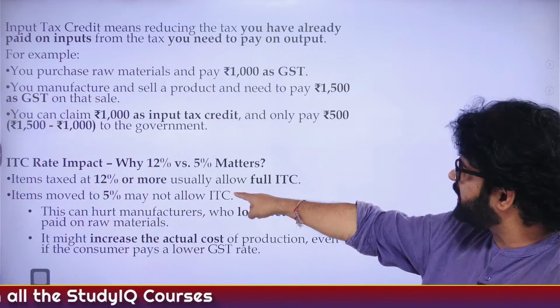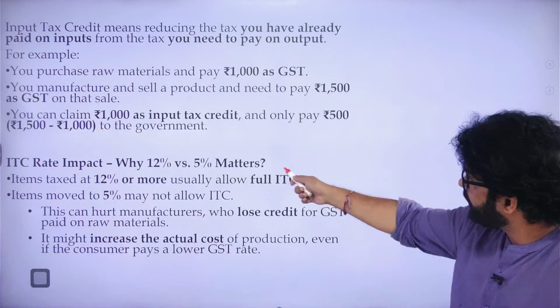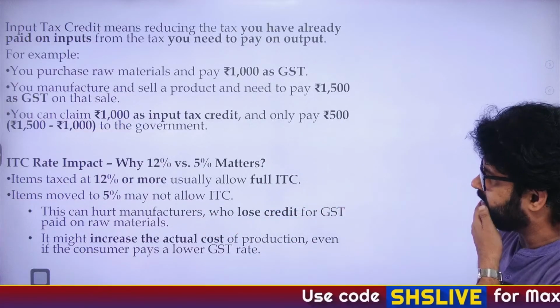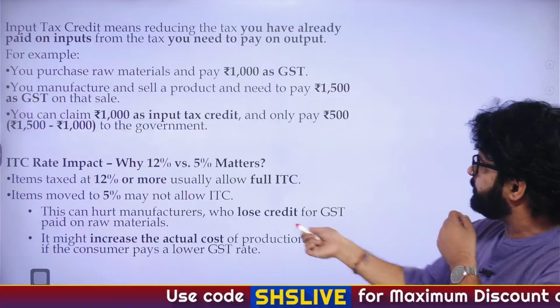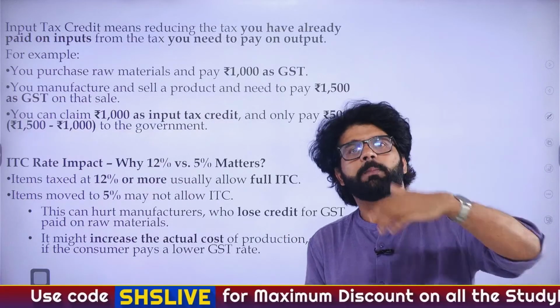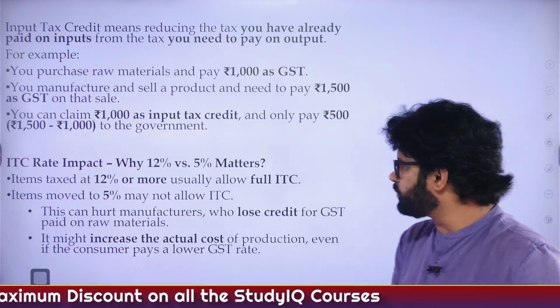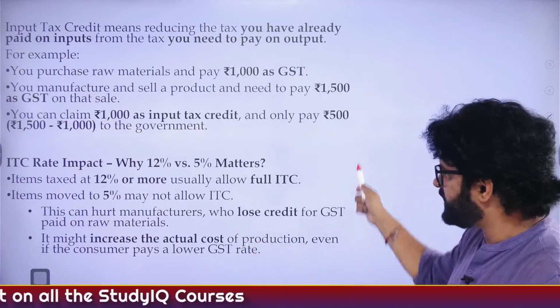So items taxed at 12% or more usually follow full input tax credit. Items moved to 5% may not. That's what we have discussed. This can hurt manufacturers because they will lose credit. Now the price of the good will be more because they have to pay the full tax on input as well as output, full GST. It might increase the actual cost.